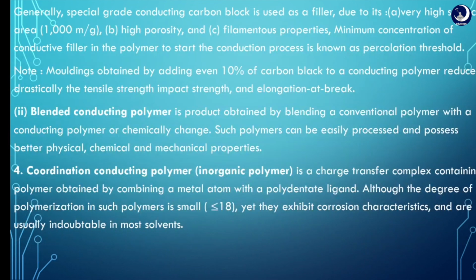The second one is blended conducting polymer, which can be obtained by blending a conventional polymer with a conducting polymer, or by chemical change. Such polymers can be easily processed and possess better physical, chemical and mechanical properties. The last one is coordination conducting polymer, which is known as inorganic polymer. It is a charge transfer complex containing polymer obtained by combining a metal atom with a polydentate ligand.